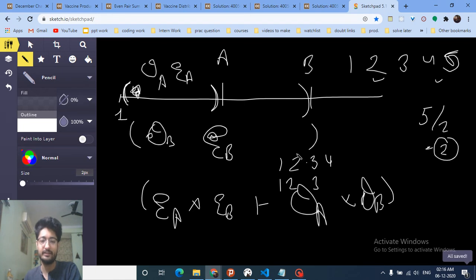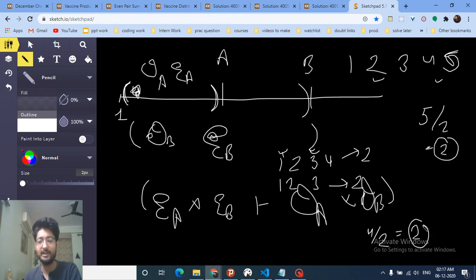In the first, the total number of odd numbers is 2, and also in the second the total number of odd numbers is 2. So if I divide 4 by 2, because every alternate number is odd, this and this are actually odd. So dividing by 2 will give me 2, which is the total number of odd numbers.